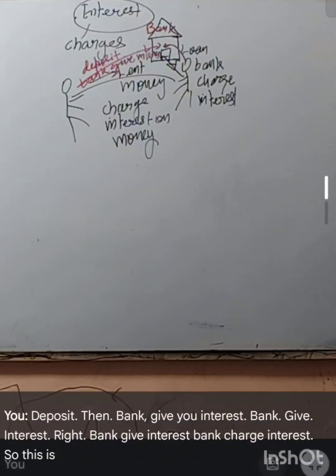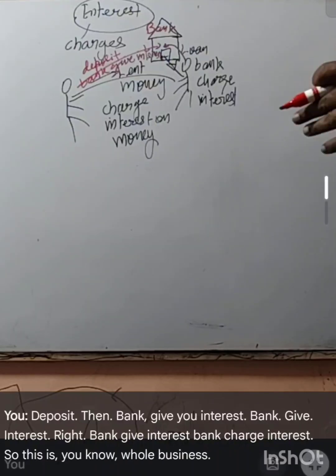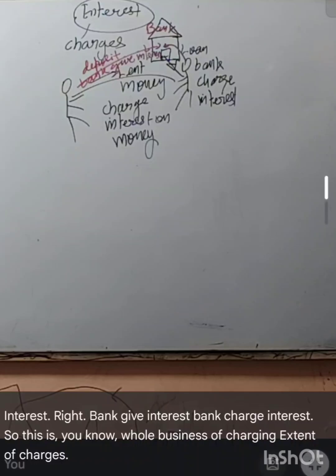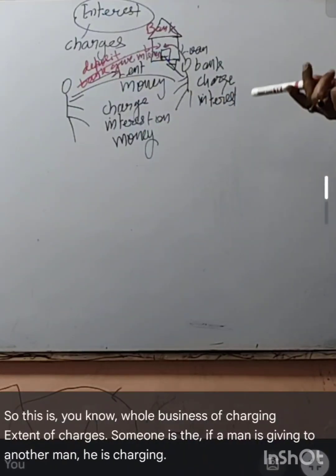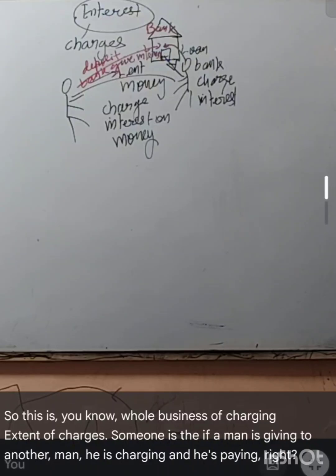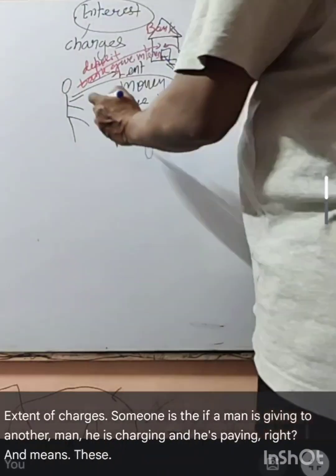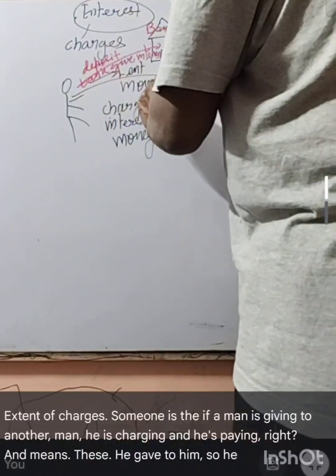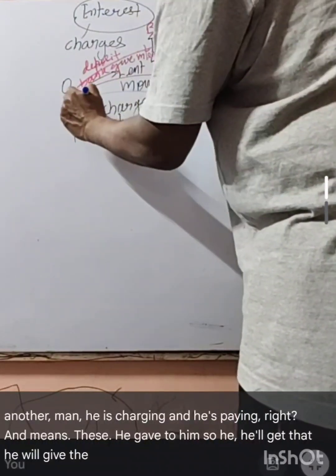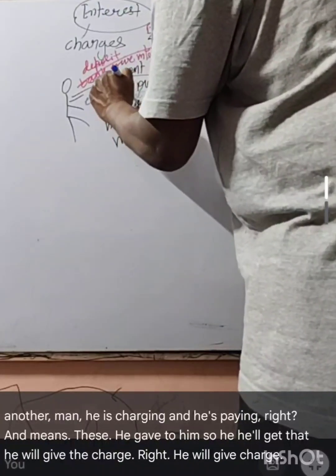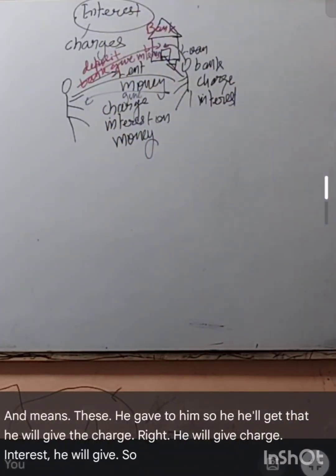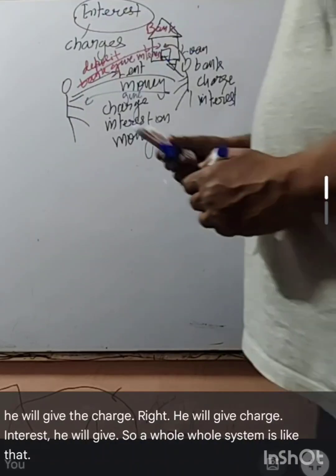So this whole business is an exchange of charges. If a man is giving to another man, he is charging, and he is paying, right? Means he gave to him, so he will give the charge, the interest. So the whole system is like that. So this is what we have, interest.